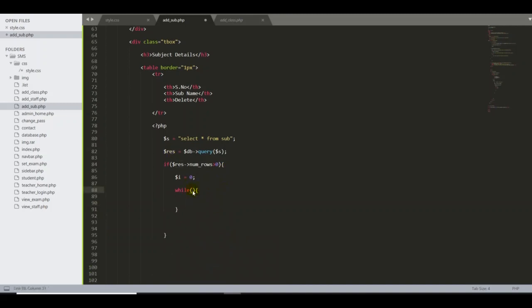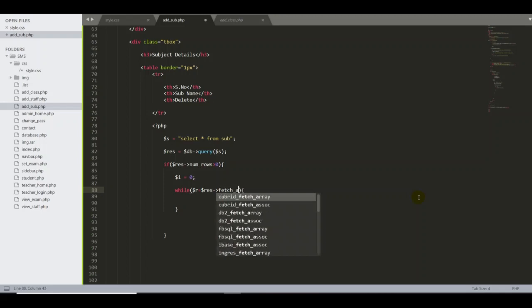Now again I declare one variable called r. So r equal to dollar sign res, then I type the arrow operator fetch underscore assoc. So this function allows us to fetch all the data from the database.